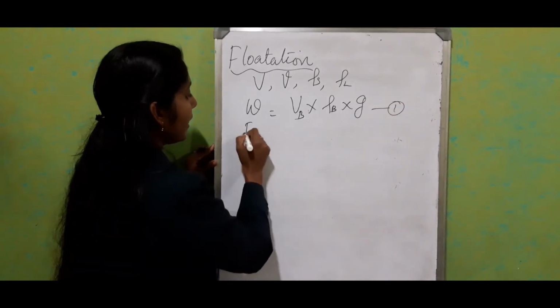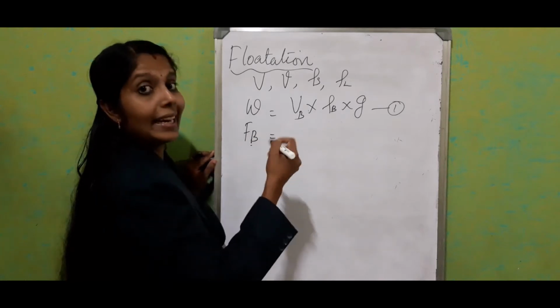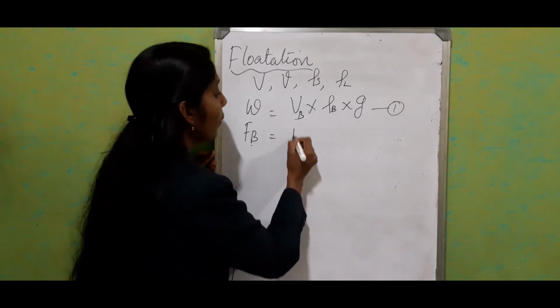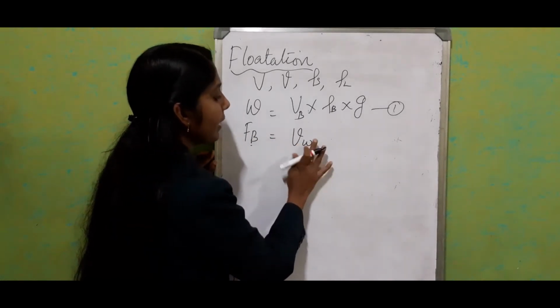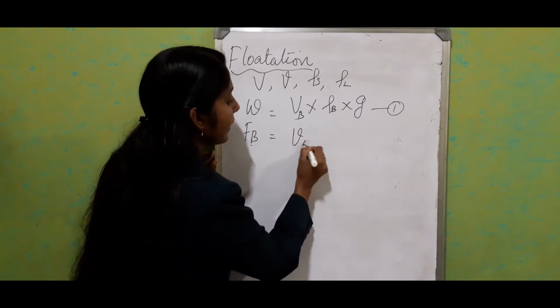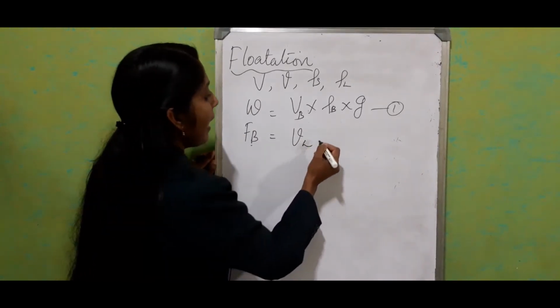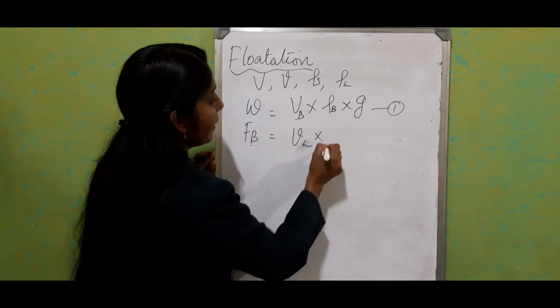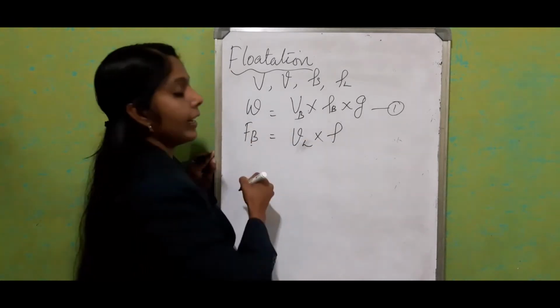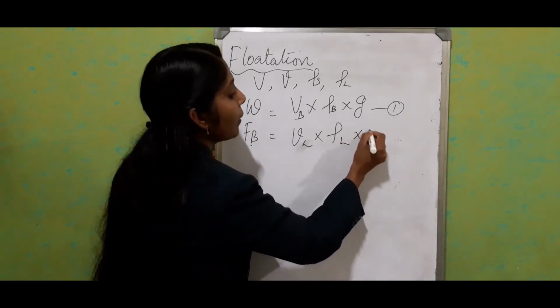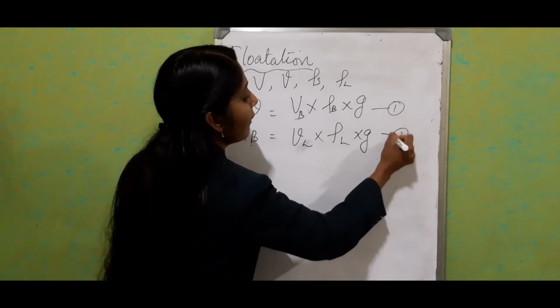And if we consider the upthrust, what is that? It is equal to the volume of the water displaced, which we'll write as L, into density of the liquid into acceleration due to gravity.